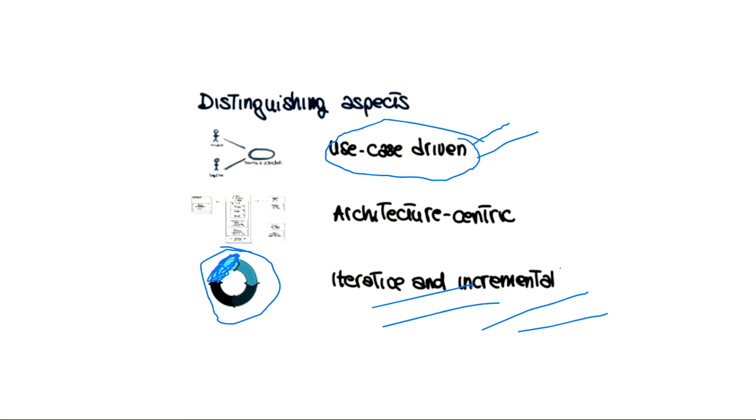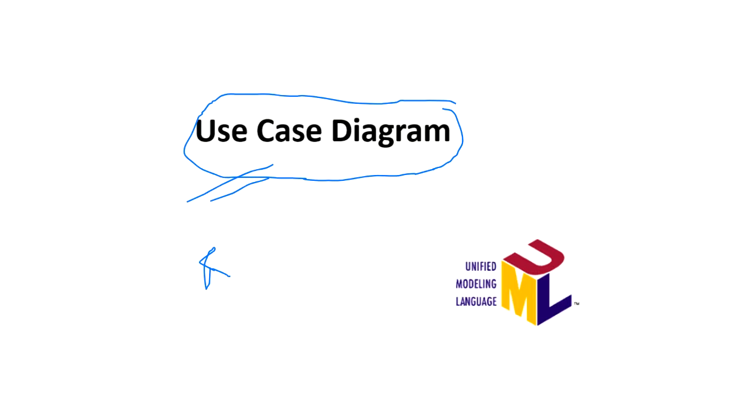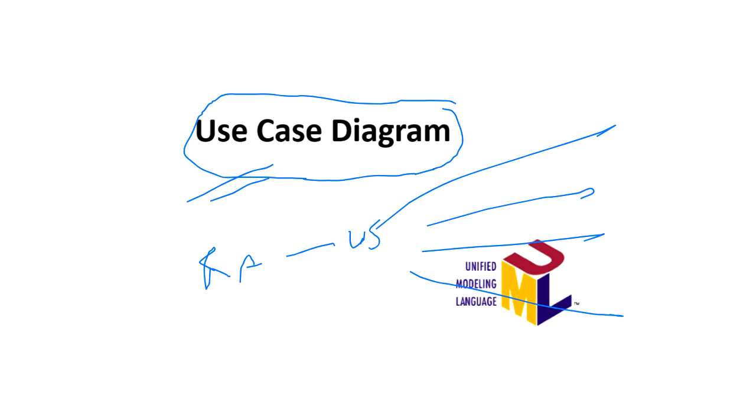Any doubts? So now we will start with the use case diagram. Okay, so now we will start with our first kind of diagram, that is the use case diagram. This use case, which we have been seeing repeatedly, is that after the requirement analysis, some use cases are prepared. Then these use cases are used in all other models also. So what is this? Basically a use case model.